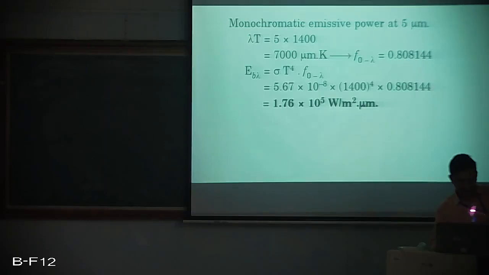So, lastly, the problem is expecting us to find the monochromatic emissive power at 5 micrometer. So definitely the value of lambda is 5 micrometer and the temperature given is 1400. So we get the product as 7000 micrometer Kelvin. So it is being written here F suffix 0 to lambda as 0.8081.